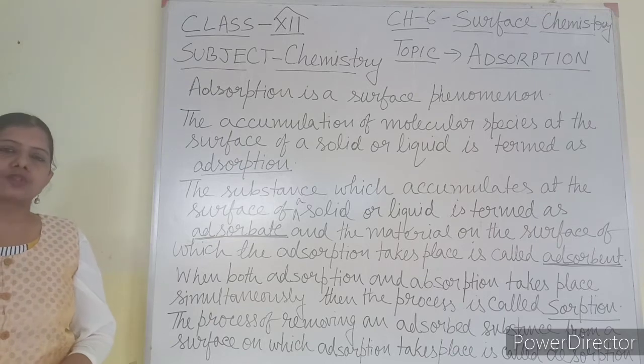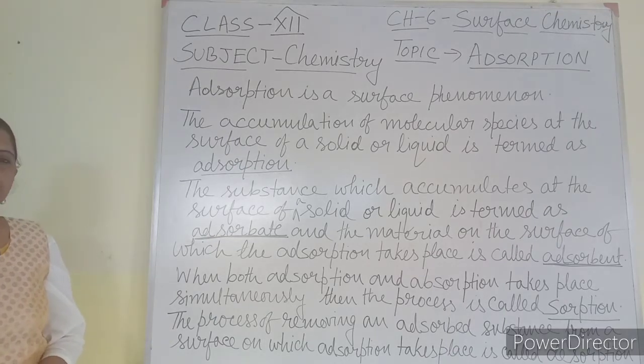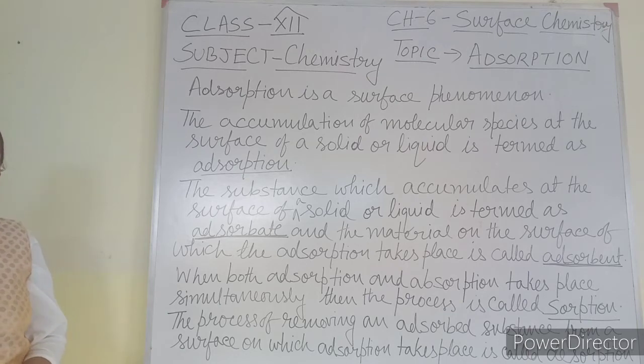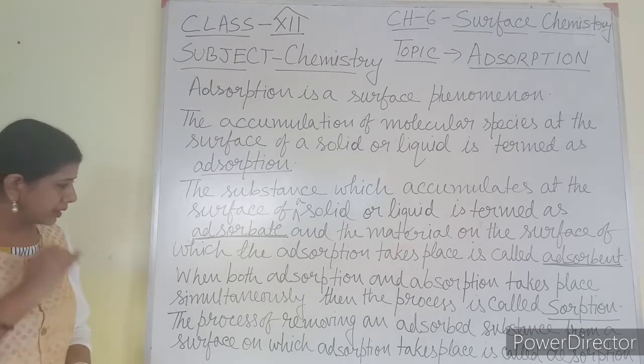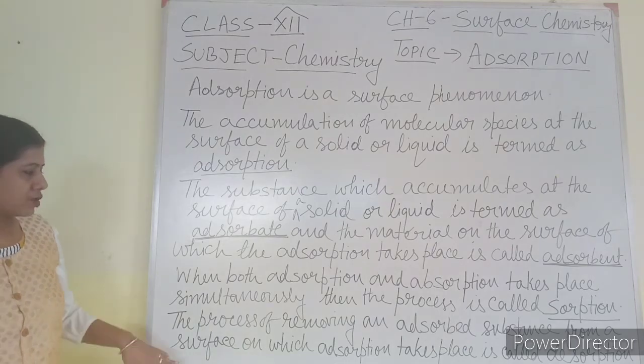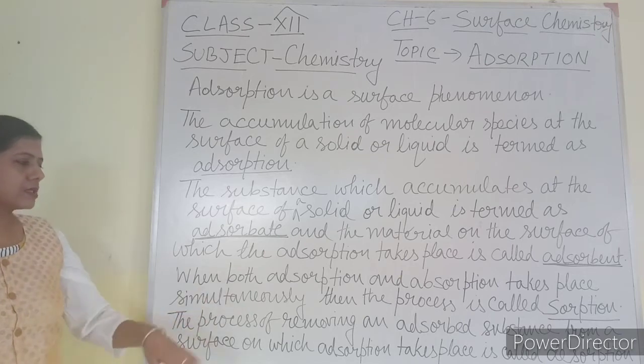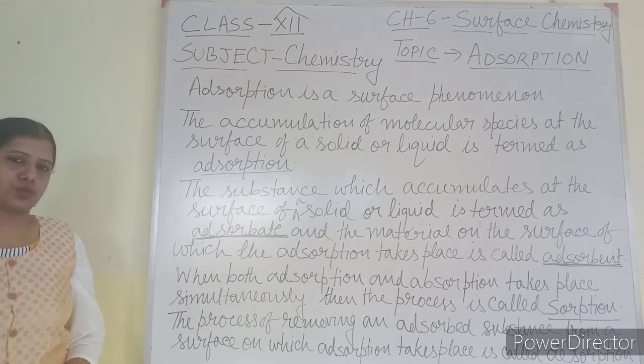It is the removal of adsorbed particles, such as dye or other things adsorbed on the top surface. The removal is done by some physical process, sometimes a chemical process also. That process is known as desorption.